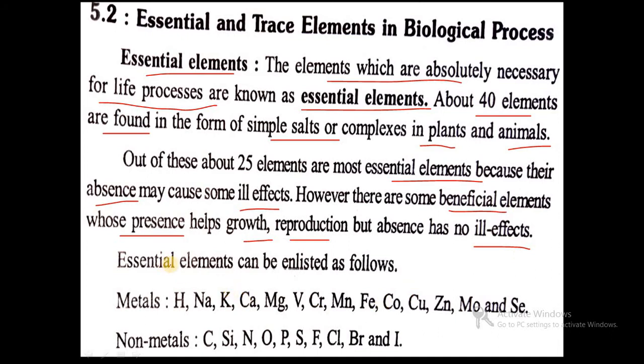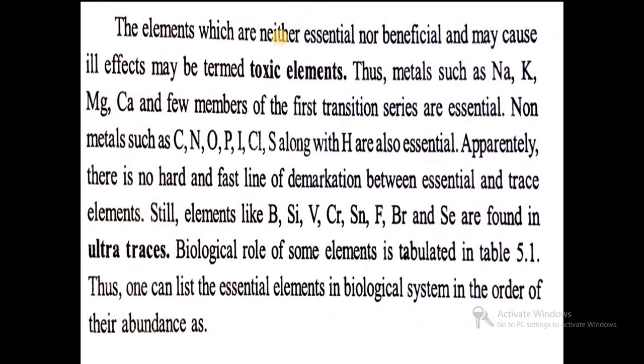Then essential elements can be classified as metals and non-metals. Metals are hydrogen, sodium, potassium, manganese, iron, cobalt, zinc, molybdenum, selenium. And non-metals: carbon, silicon, nitrogen, bromine, iodine. The elements which are neither essential nor beneficial may cause ill effects, and may be called toxic elements. Thus the metals sodium, potassium, magnesium, calcium and a few members of the first transition series are essential for the body. Already we have classified this in the previous slide.